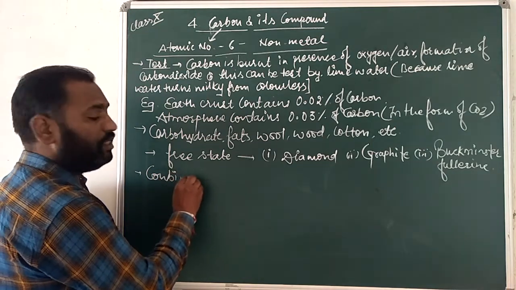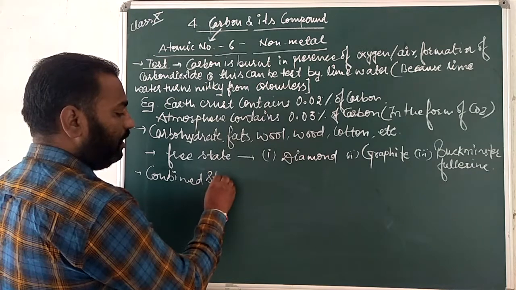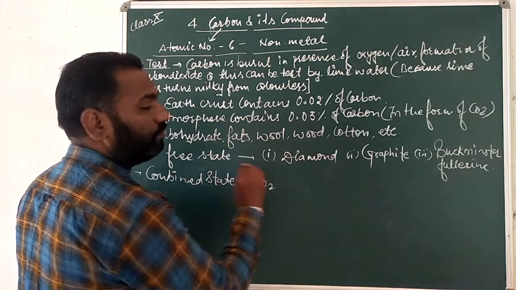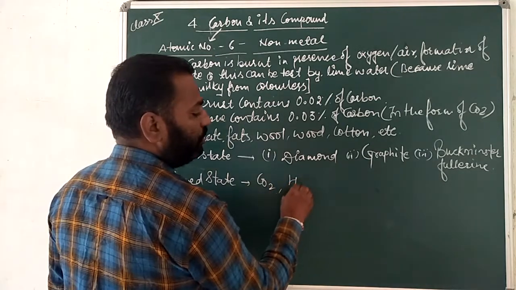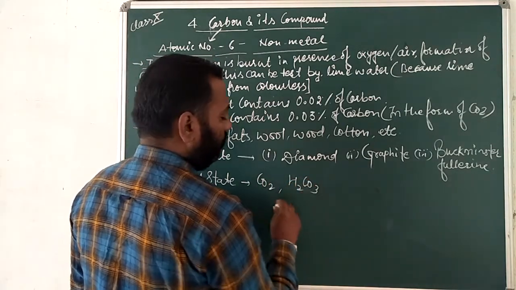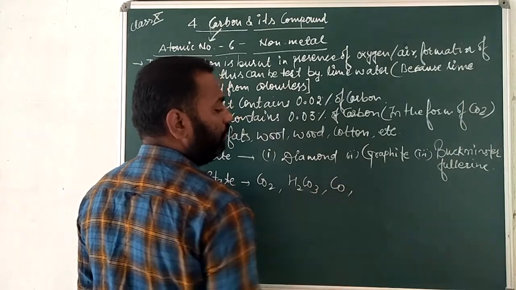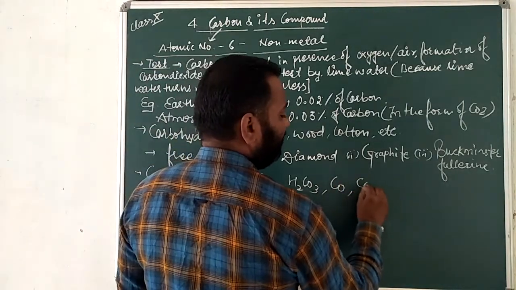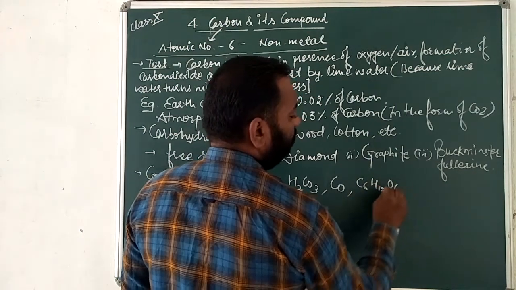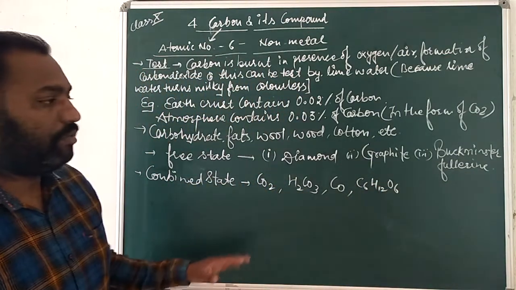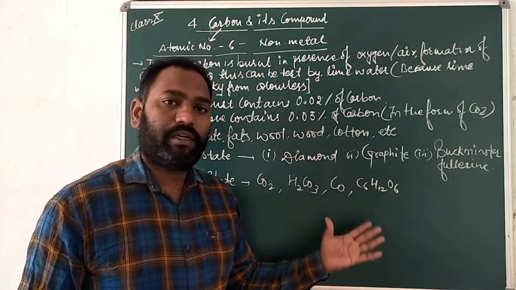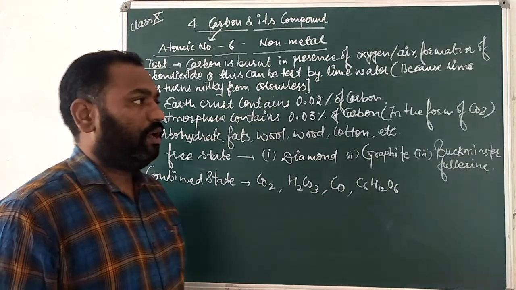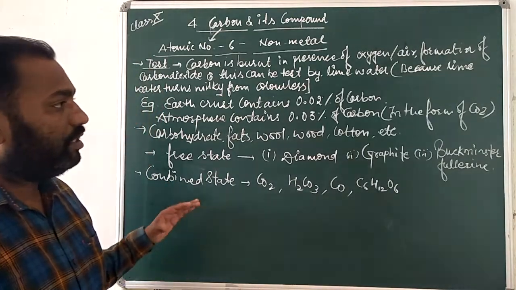if carbon is found with the other, it is in the form of compound, like CO2, like H2CO3, like CO. Okay, so these are in the combined state, like C6H12O6, so glucose, in the form of glucose. So these are in the carbohydrates form. So these are in the combined state, these are in the free state. So I hope you are understanding what I am telling.